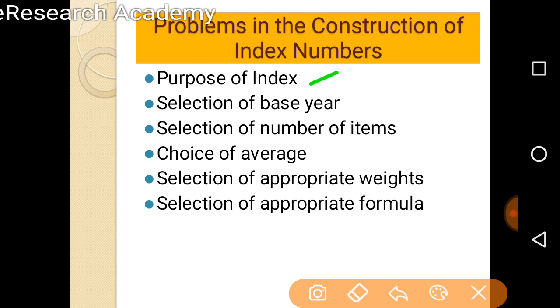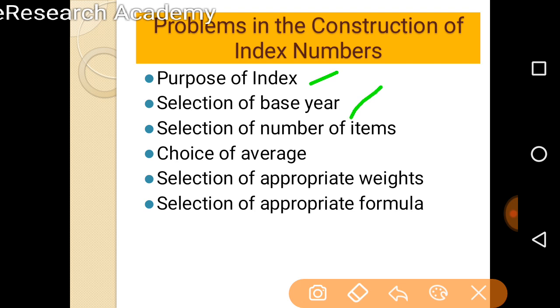Similarly, we will have to take prices from a location where the price is representative to all. So that is the problem for the constructor: for what purpose he is constructing the index number. Second is the selection of base year. The base year should not be very far from the current year, because over a period of time many things get settled automatically, and things or effects become obsolete. So the selection of base year is very important while constructing the index number, and it creates a problem for the constructor.